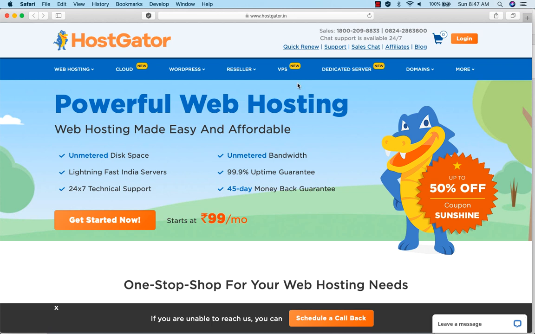Resellers, we are not getting into this right now. VPS server hosting is a kind of service where more resources are dedicated to you. This is more expensive than your shared web hosting and your cloud hosting. Here it is not shared, but it doesn't have the capabilities of dedicated servers either. So this is a midway thing, and normally I've not seen people buying VPS services.